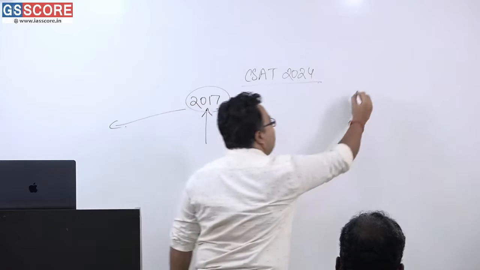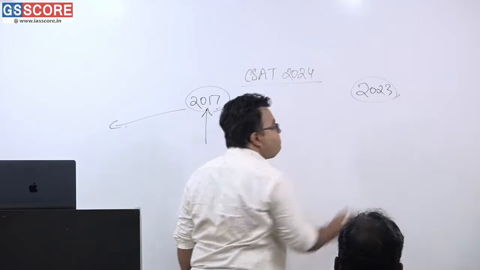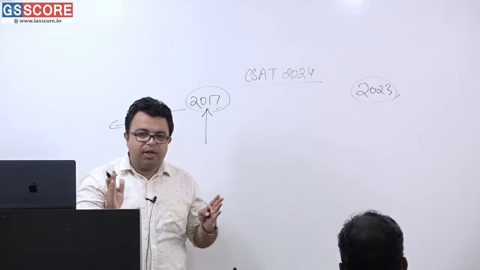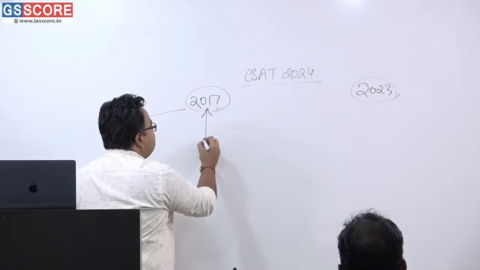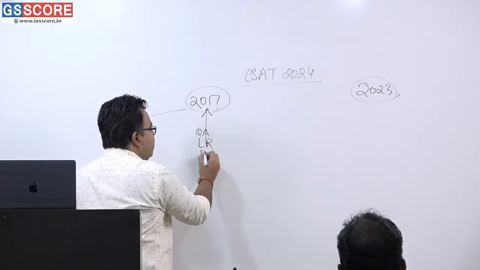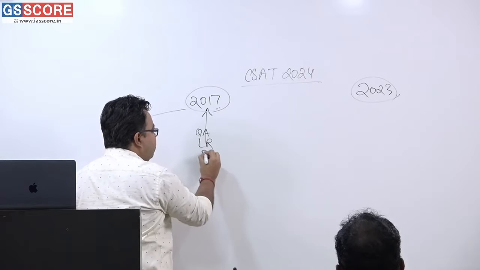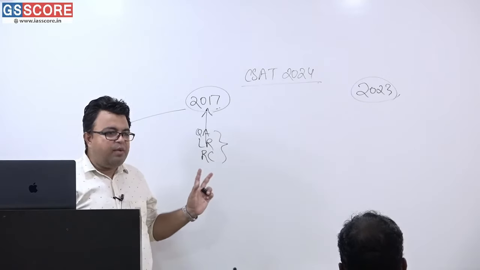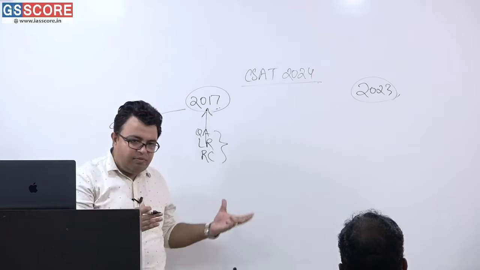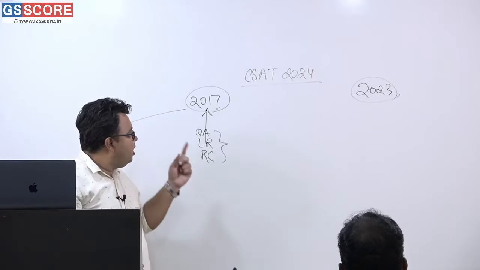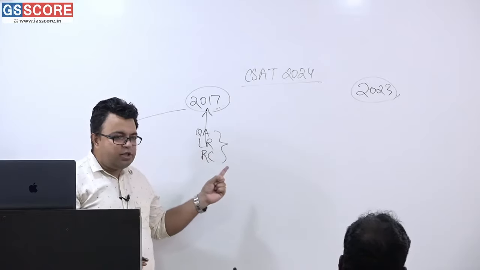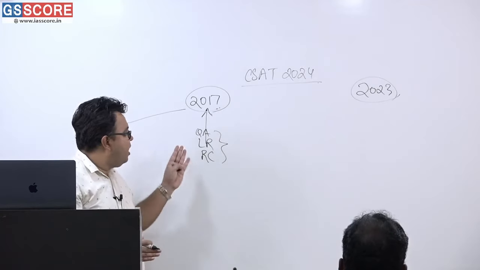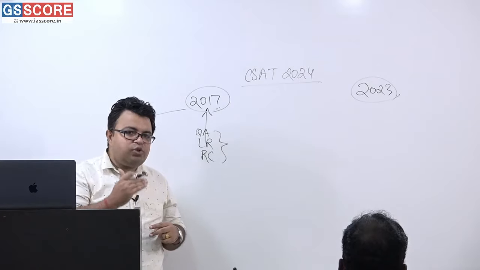2017 and 2023, these two years have been quite different in every scenario. Just understand what I am telling you. In 2017, the three sections were quant, LR and reading comprehension. No DI question was there, no DS question was there. DI is a part of QA. We will be discussing the syllabus in some time. QA is quantitative aptitude, LR is logical reasoning, and RC is reading comprehension. Basically three parts are there in CSAT, and questions come from those areas only.